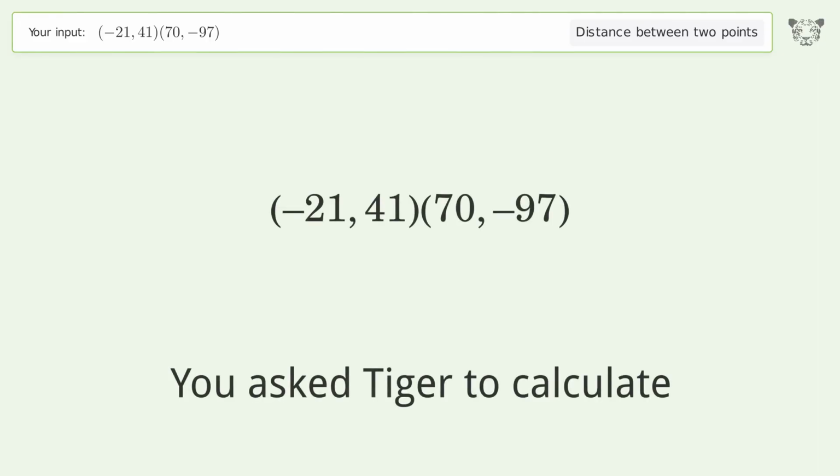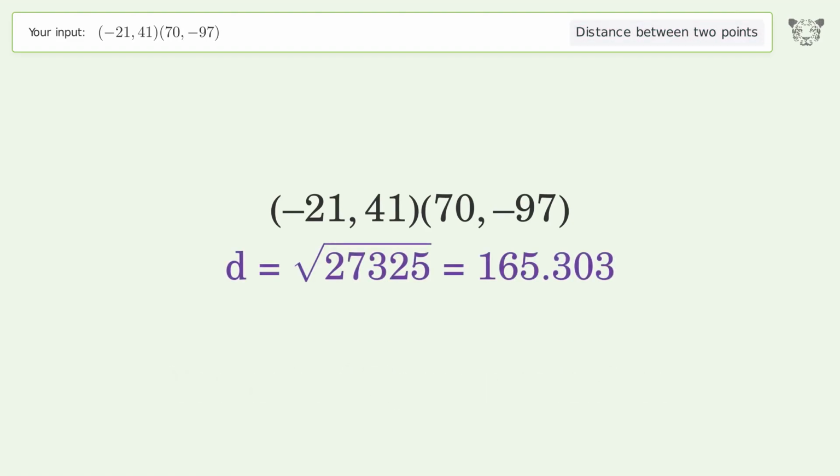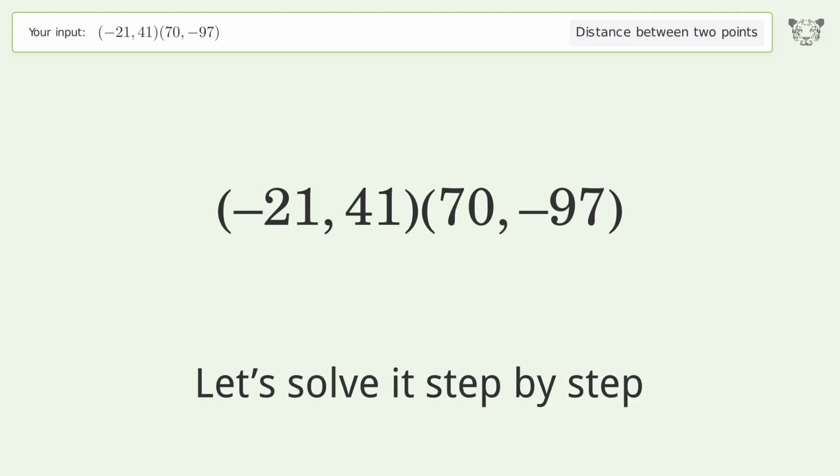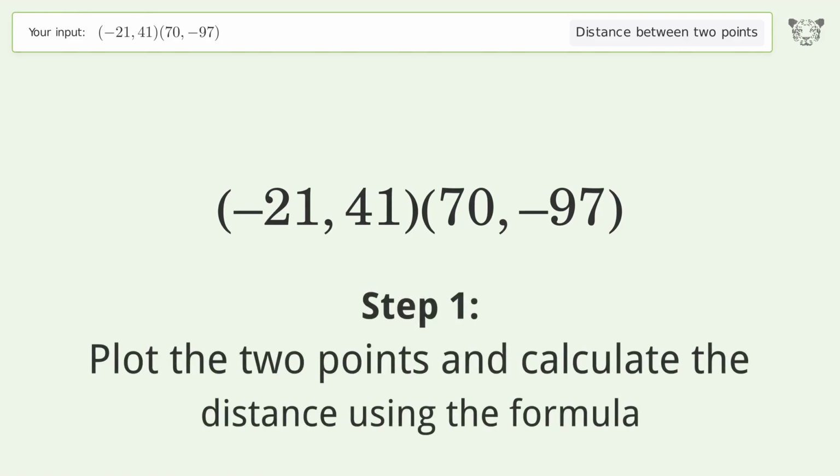You ask Tiger to calculate the distance between 2 points. The distance between the 2 points is the square root of 27,325, or 165.303. Let's solve it step by step. Plot the 2 points and calculate the distance using the formula.